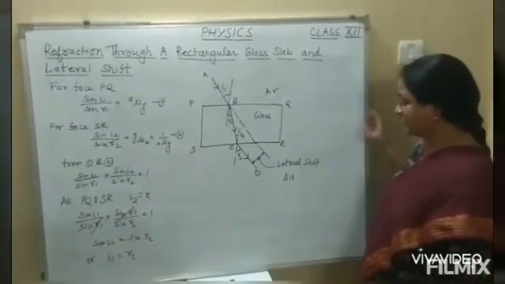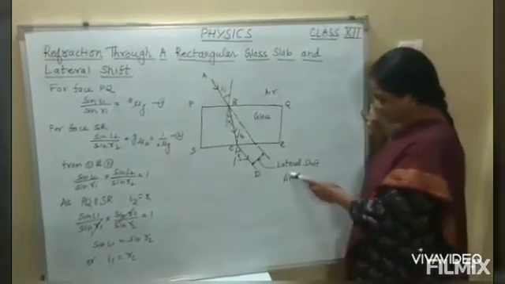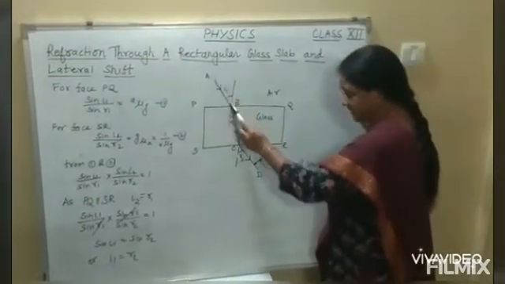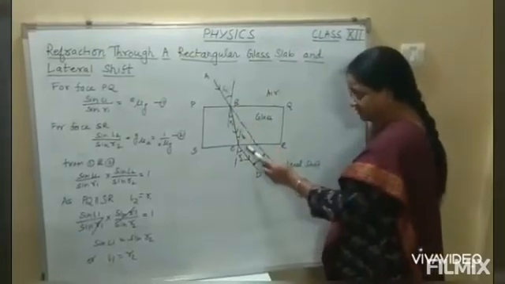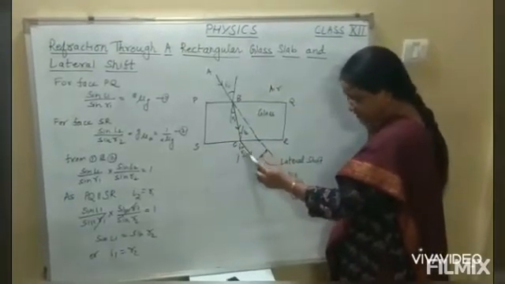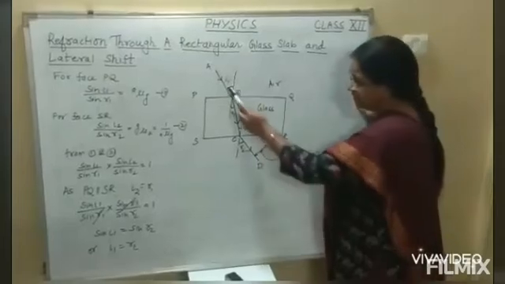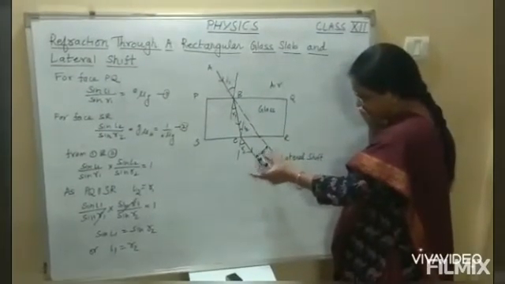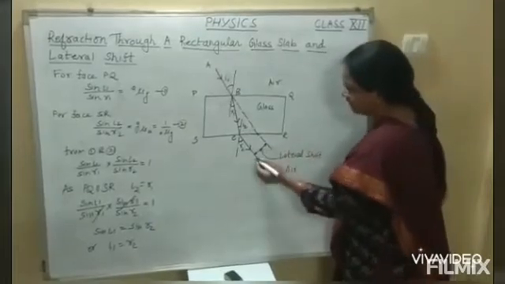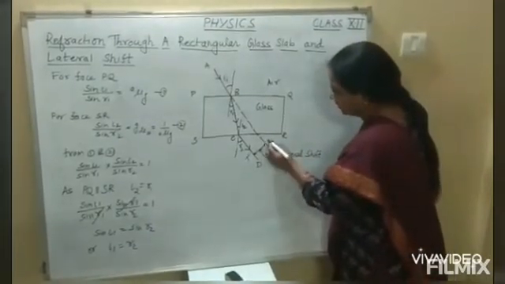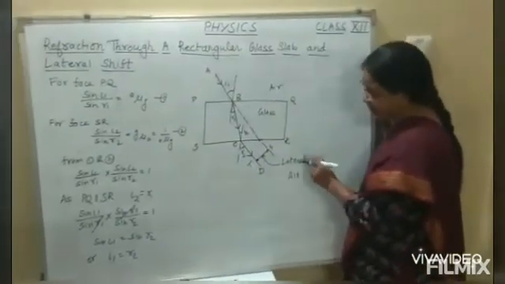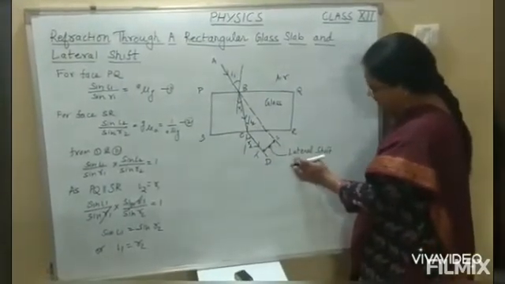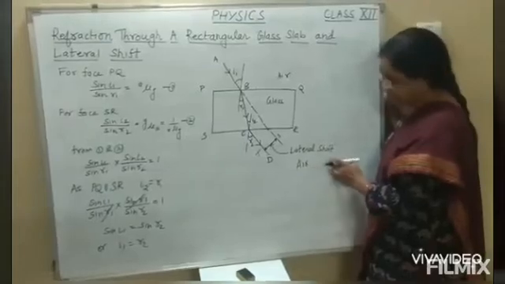So see here what is the meaning of lateral shift. Here the incident ray AB gets shifted to CD. Now there is a perpendicular distance between them; suppose we name it TS. This perpendicular distance is known as the lateral shift.